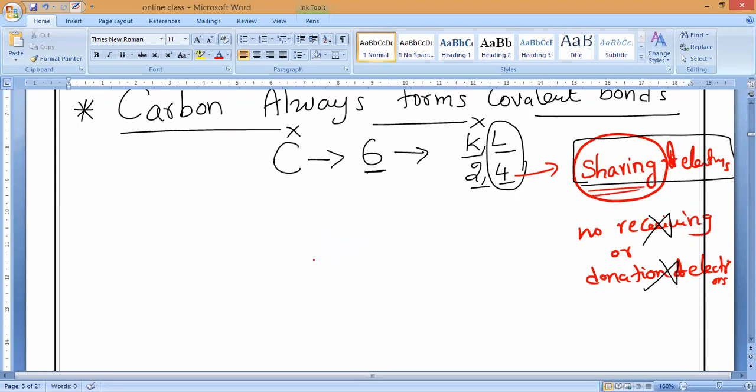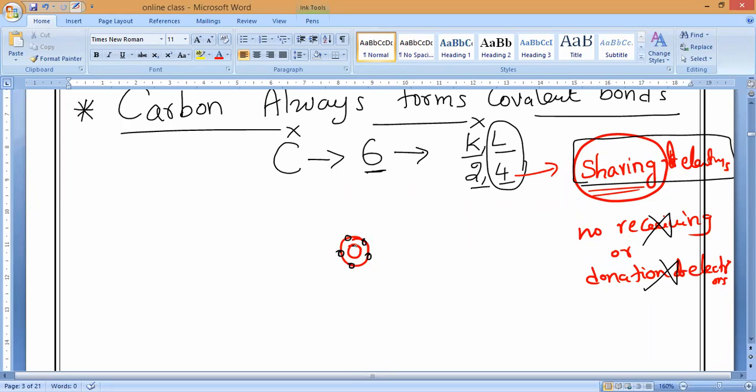Now, one more important point I'm saying. This carbon atom is very small, and the valency electrons neither donate nor receive to gain the inert gas electronic configuration, because the electrons present here, as we will study in the next chapter, are very tightly held by the nucleus.